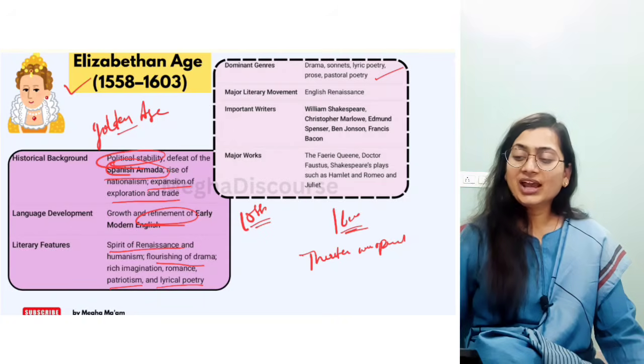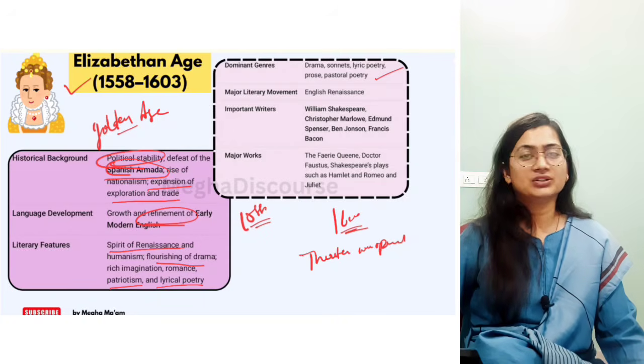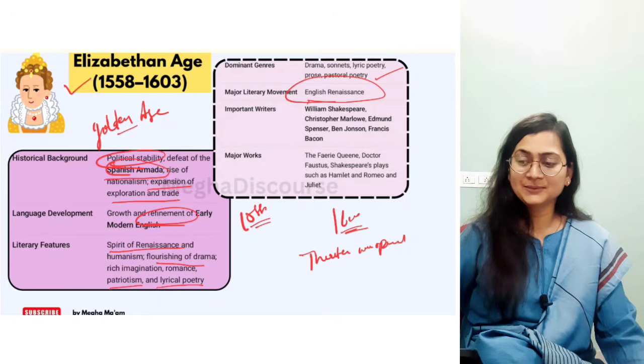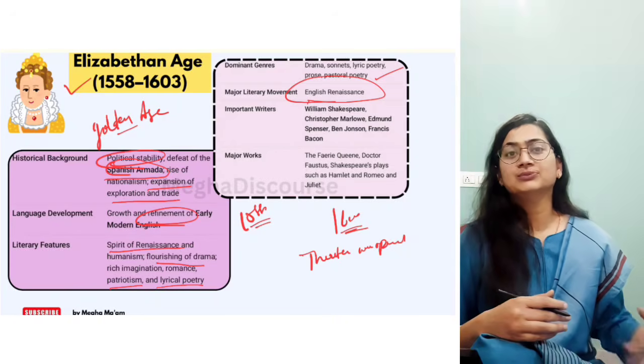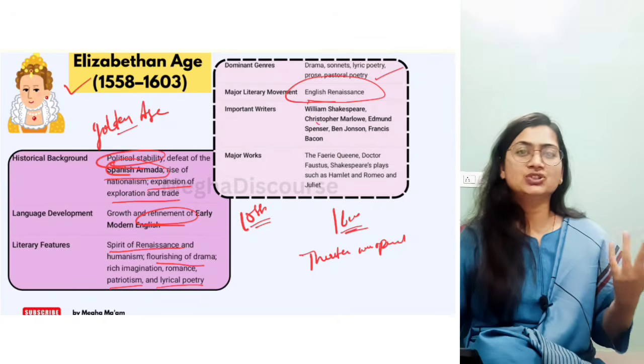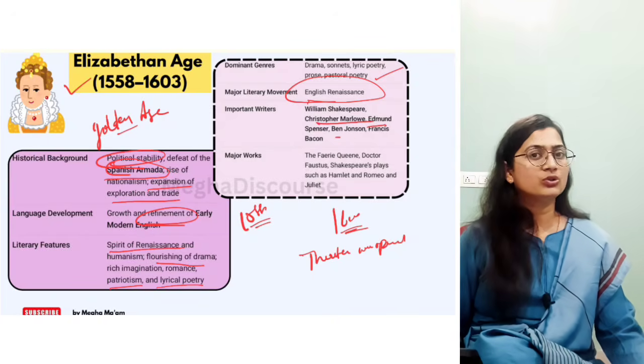Okay, then we have the major literary movement, that is the English Renaissance. That is the important one. We will cover each movement in our literary movement series. Then the important writers, as I told you: William Shakespeare, Christopher Marlowe, Edmund Spenser, Ben Jonson, like Dr. Faustus. I have also made a video on that.